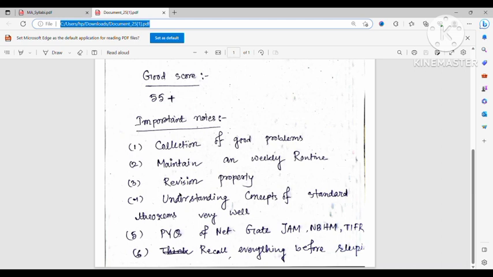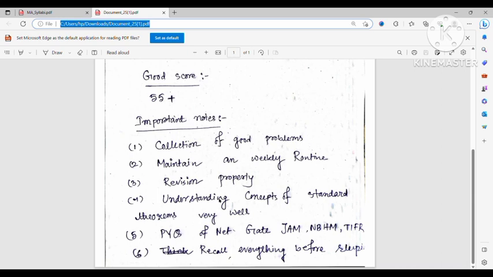So in your weekly routine, make a section for new topics and a section for revision. You should revise all the topics very well. Understand the concepts of standard theorems very well, and their proofs, examples, converse parts, and maybe counterexamples. These are very, very important, because many questions, mainly in the MSQ section, have options based on standard theorems. If you see the previous year questions, most of the questions in the MSQ section are based on standard theorems. So you should read these very well and solve previous year questions.